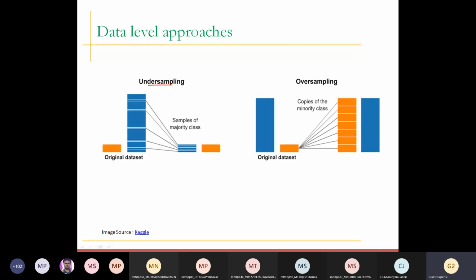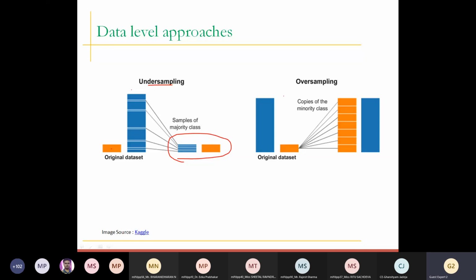You have a majority class and a minority class, and you downsample the class which has a huge amount of records. If this is my majority class and this is my minority class, I am going to reduce, delete, and eliminate some of the records from the majority class, and try to make it equal to the minority class. That is known as downsampling.